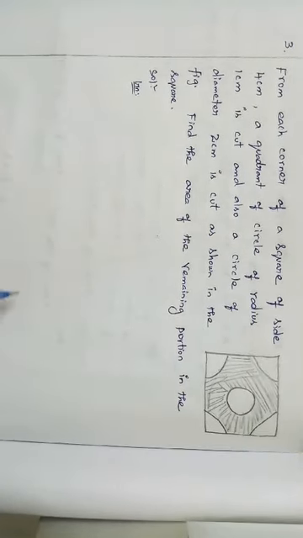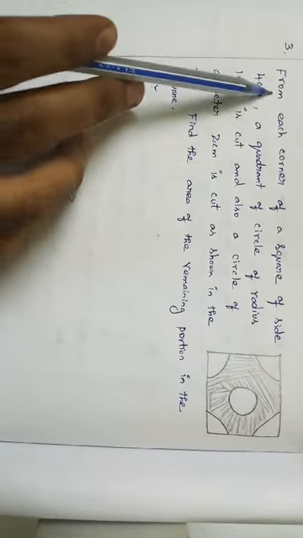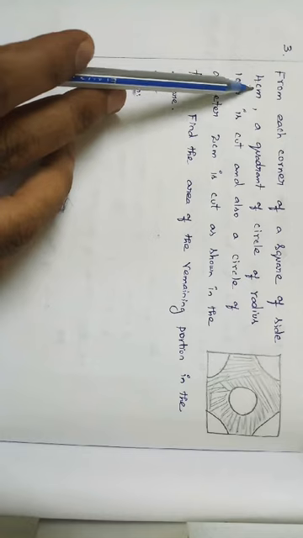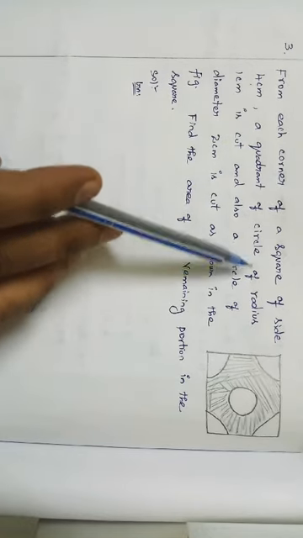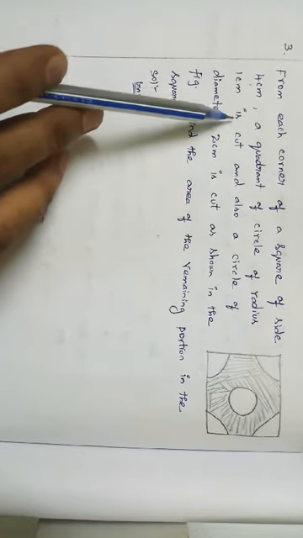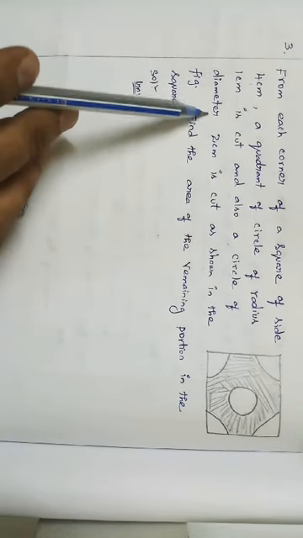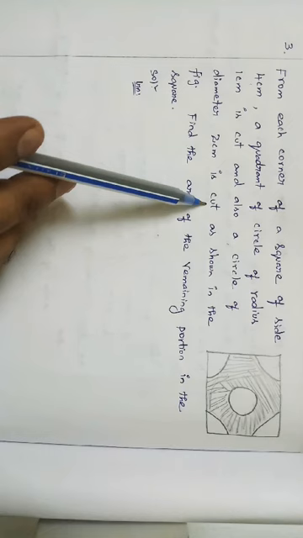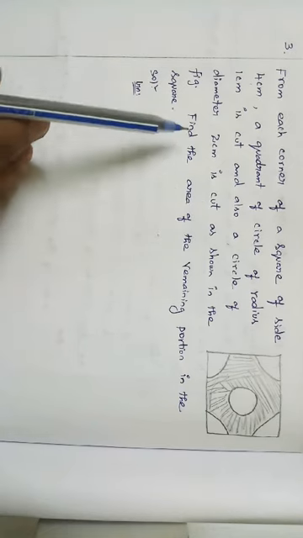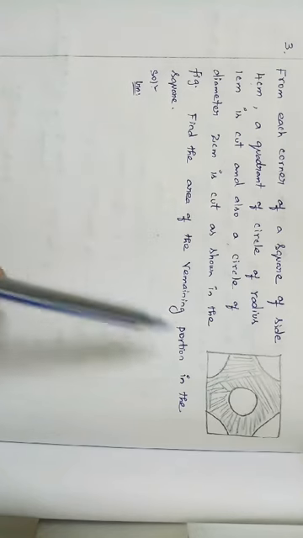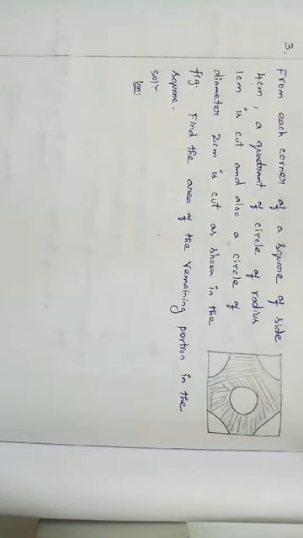So number 3, from each corner of a square of side 4 centimeter, a quadrant of circle of radius 1 centimeter is cut, and also a circle of diameter 2 centimeter is cut as shown in the figure. Find the area of the remaining portion in the square.